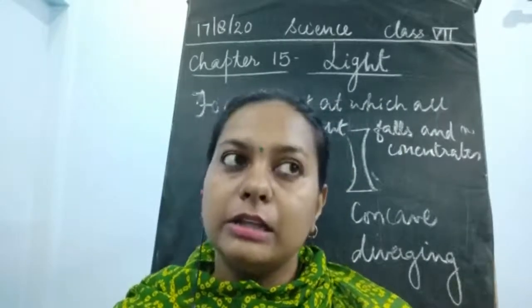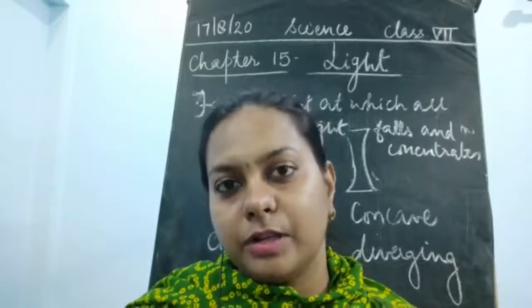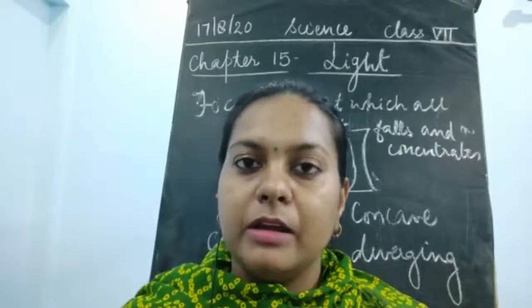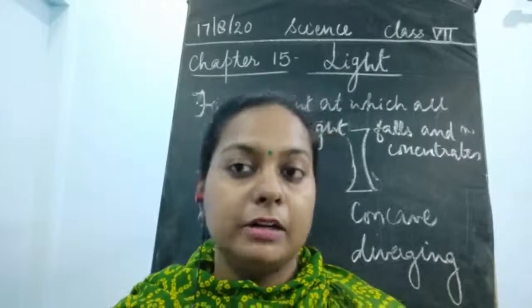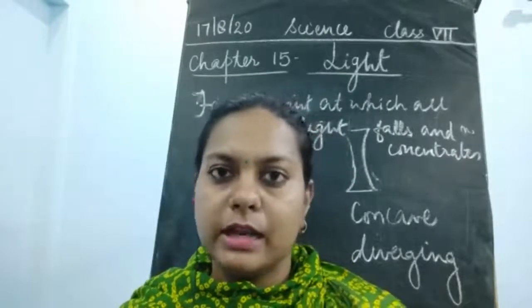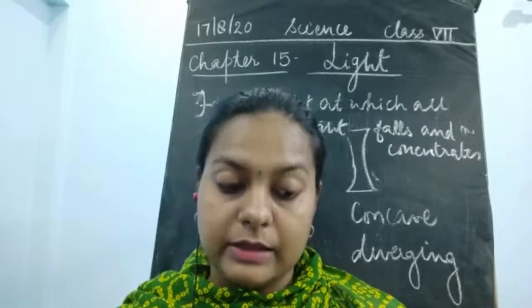Fine. Now the things left in this chapter are dispersion, Newton's color disk, and the different rainbow formation. Small things are there. I'll discuss this again in the next class.